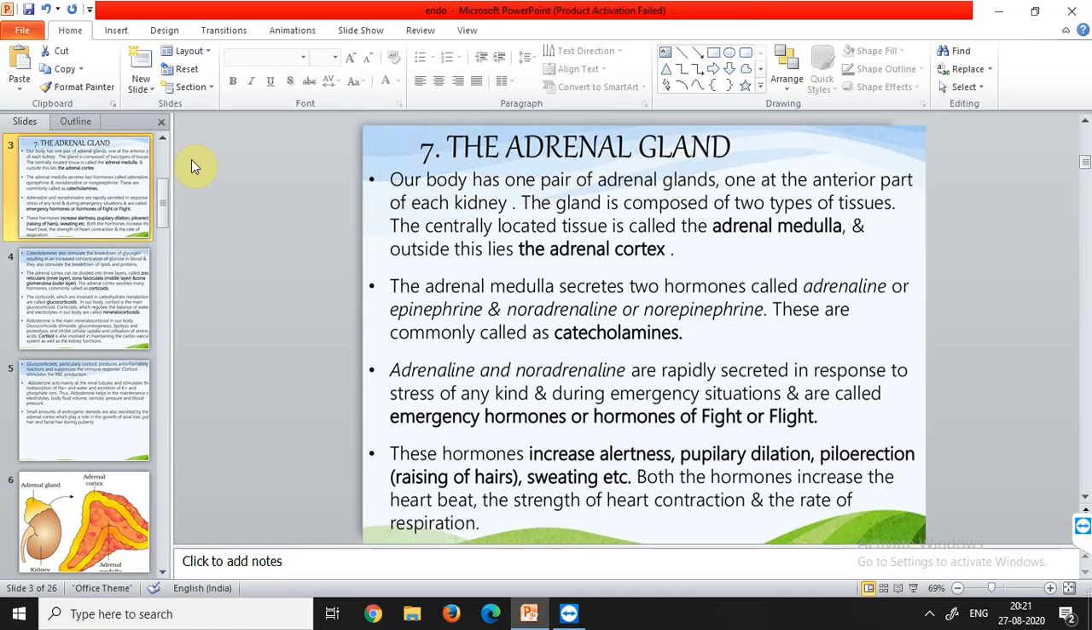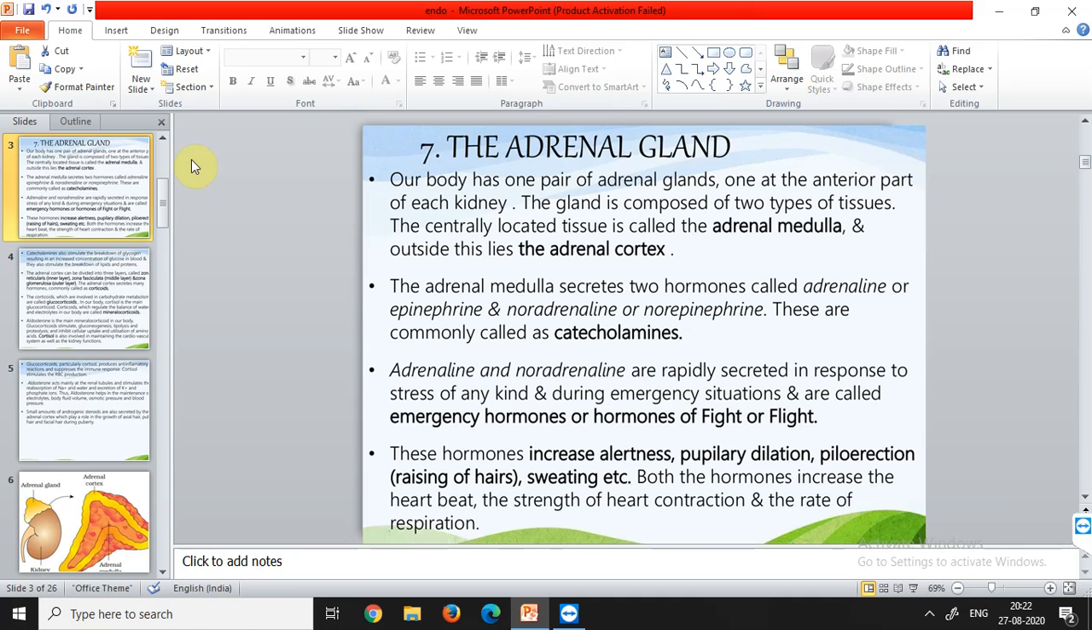because these are released at the time of an emergency. That is also called as a 3F hormone because they are released at the time of fight, flight and fear. Then adrenaline or noradrenaline are rapidly secreted in response to any stress of any kind of emergency situations, and that's why called as emergency hormones. So I told you this.